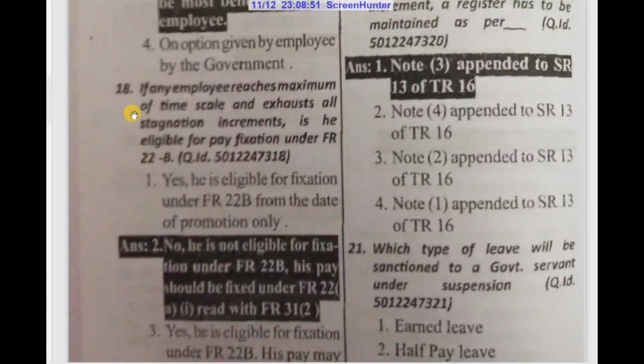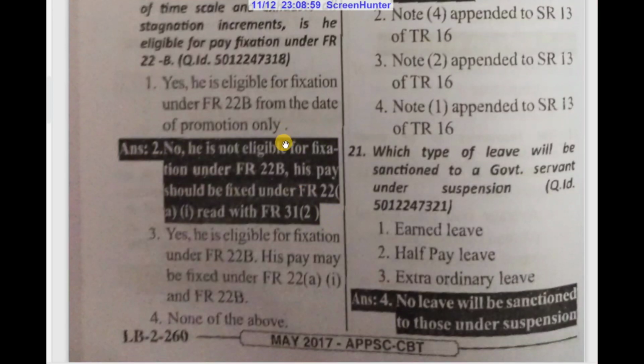When an employee reaches a maximum of time scale and exhausts all the stagnation increments, is he eligible for pay fixation under FR 22B? No, he is not eligible for fixation under FR 22B. His pay should be fixed under FR 22, subclass I, subclass 1 read with FR 31, subclass 2.